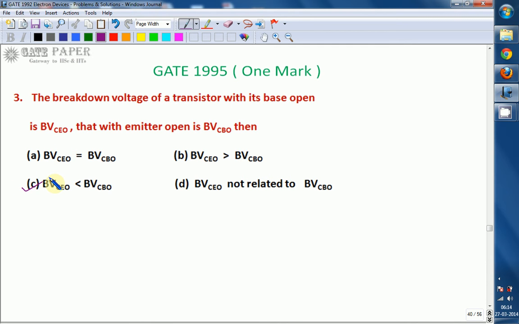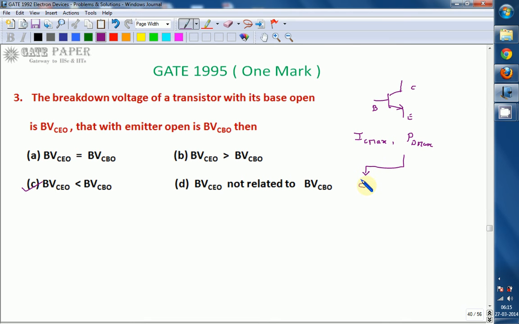BVCEO is lesser than BVCBO. Generally, a transistor consists of three terminals: emitter, base, and collector. If you buy a transistor, it will be provided with a data sheet indicating the IC maximum value and the maximum power dissipation it can tolerate. These are the two important ratings in the data sheet: IC maximum and PD maximum.